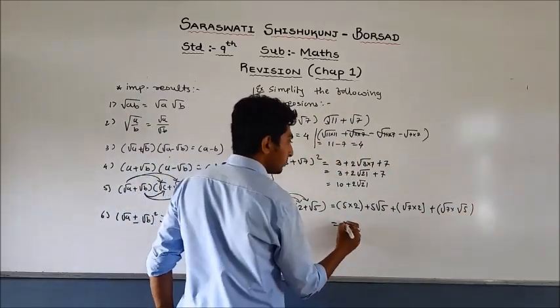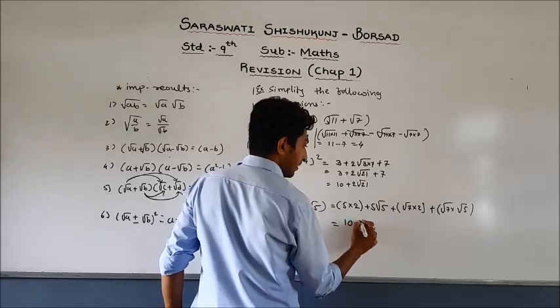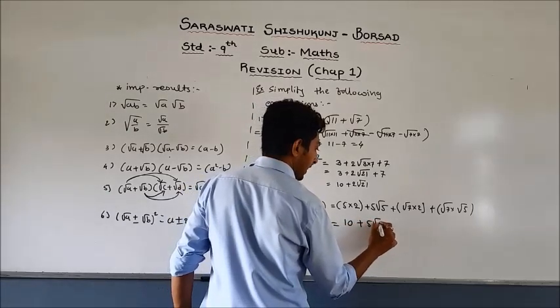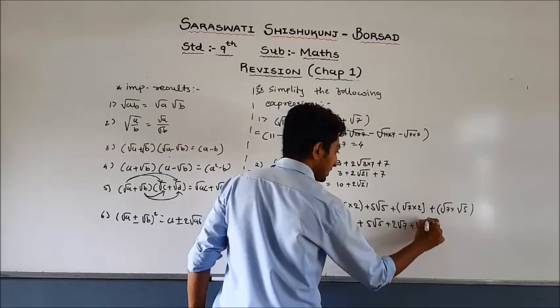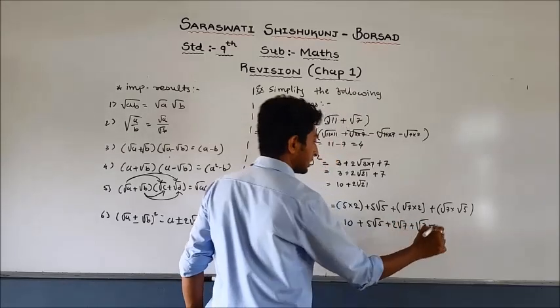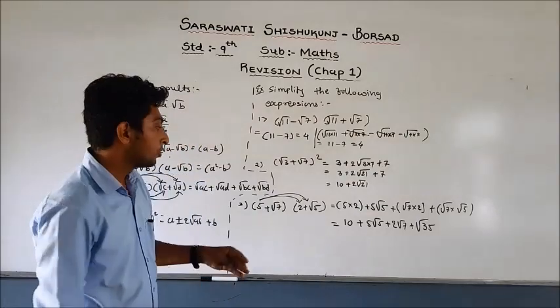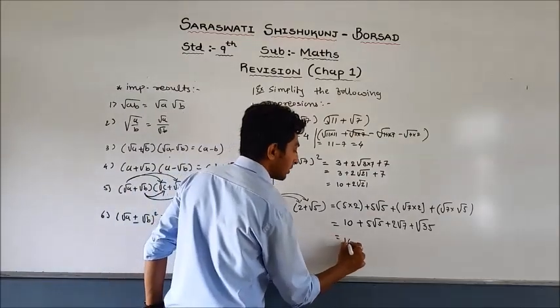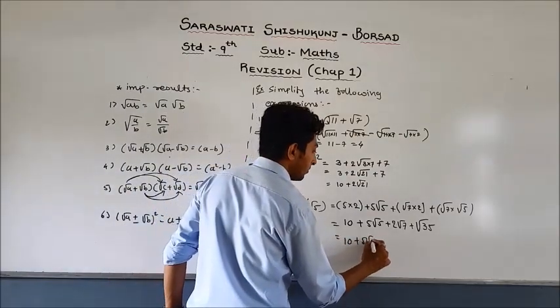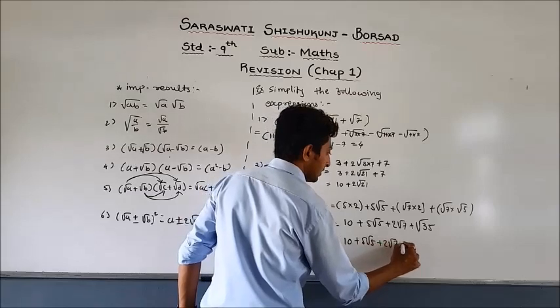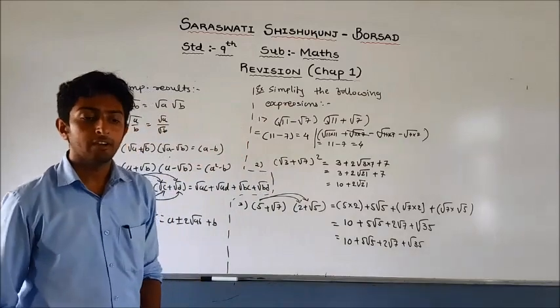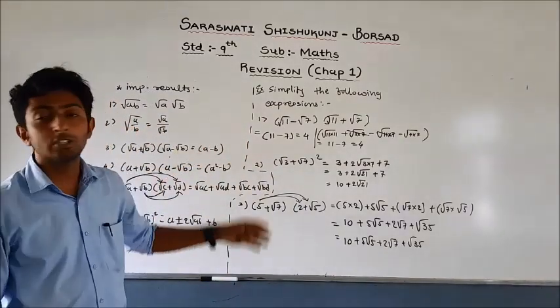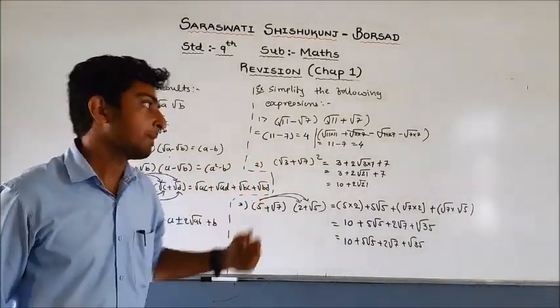Now 5 into 2 is 10, plus 5√5, plus 2√7, plus √35. By this way, you have to simplify this expression.